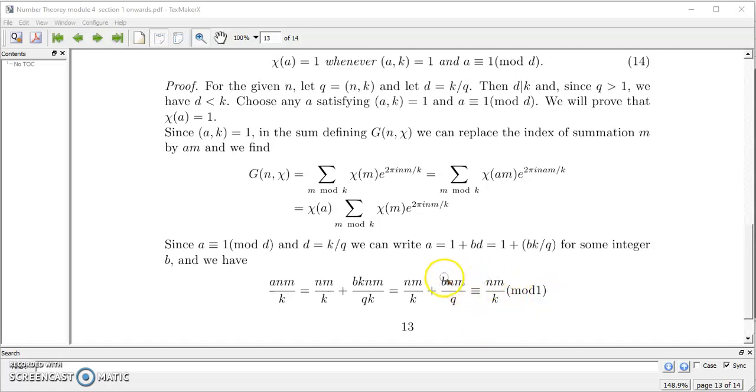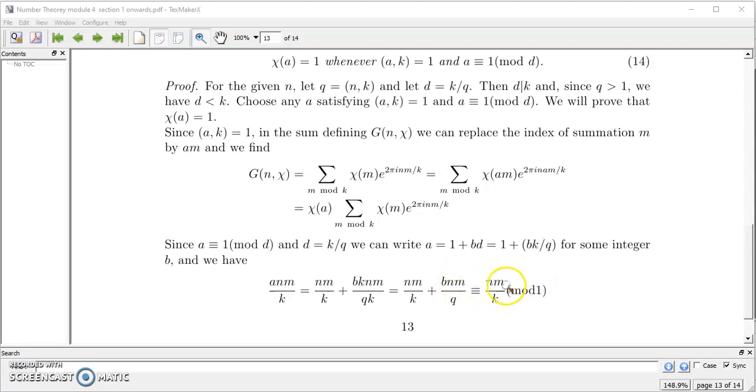This means that here you could see that q divides n. Here q is equal to gcd of n and k, so q should divide n also, and q should divide k. So q divides n means this part reduces to an integer. Clearly what we could see is that we can have this congruent to nm by k mod 1.